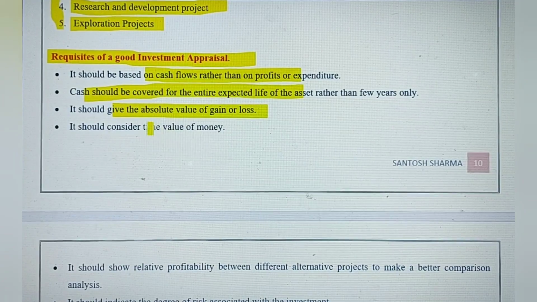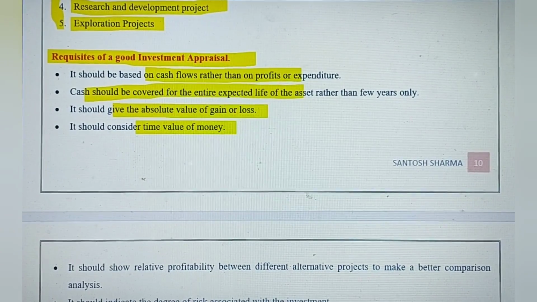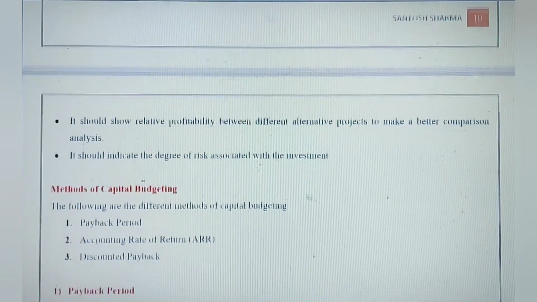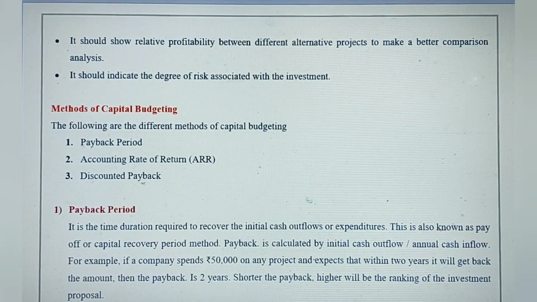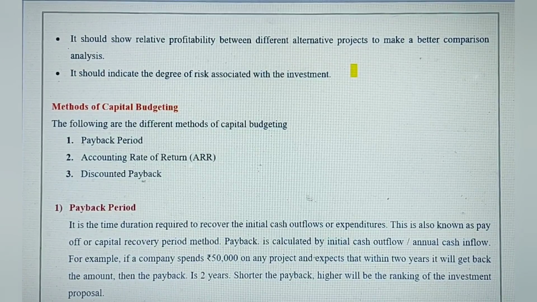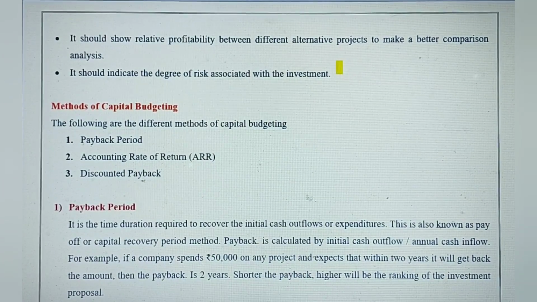And you should consider the time value of money. As we know, the value of money increases with time. So you should consider that after 1 year or 5 years, what will be the value of money. So whatever the investment that we are making today, we should consider after 5 years what will be its value. So that is time value of money.